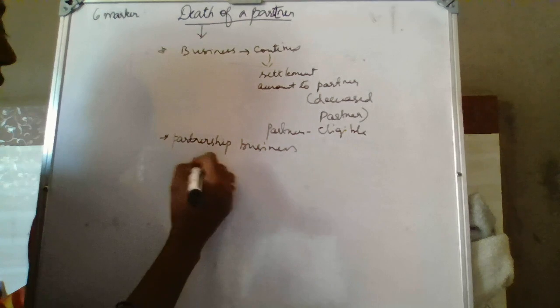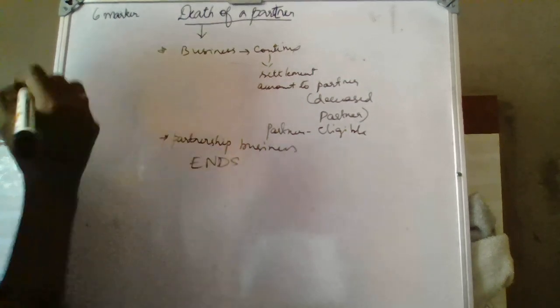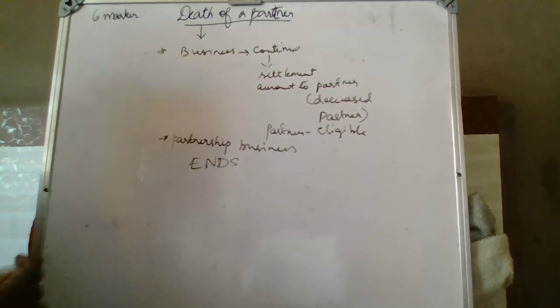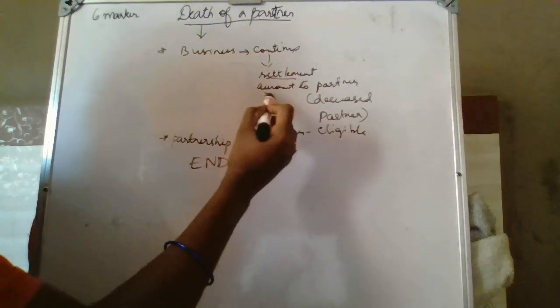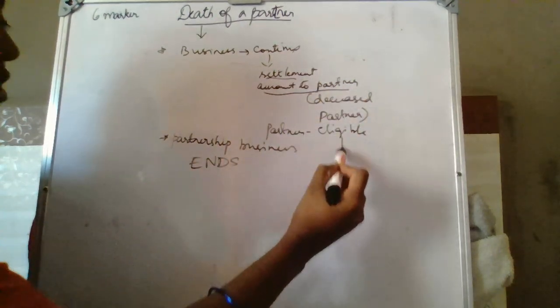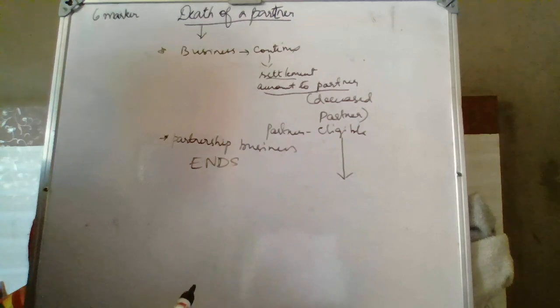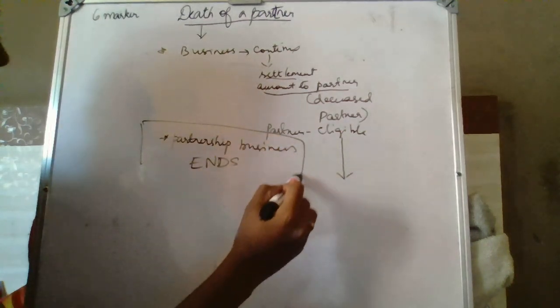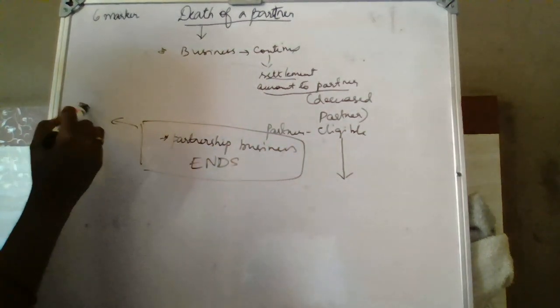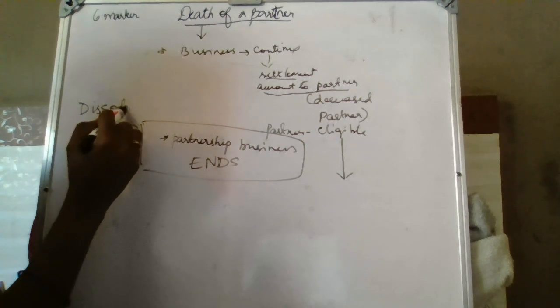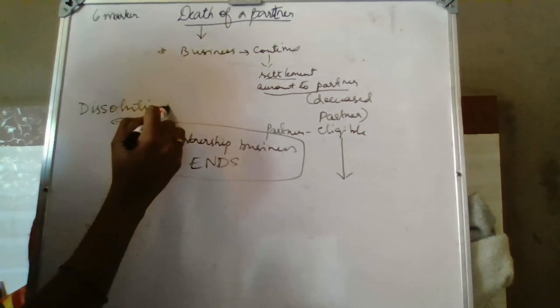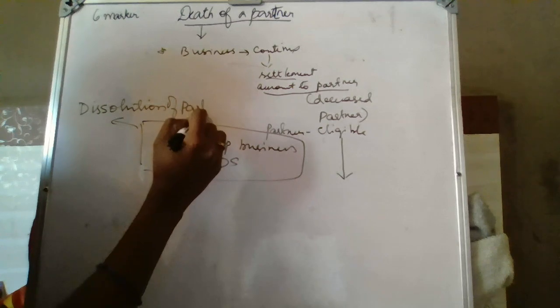This partnership coming to an end is dissolution of partnership firm, which we discussed yesterday.